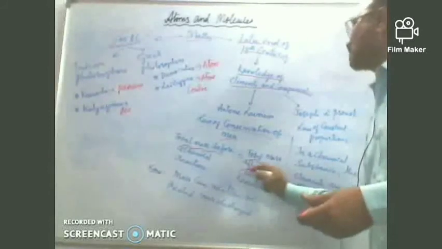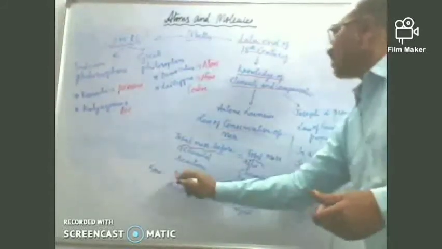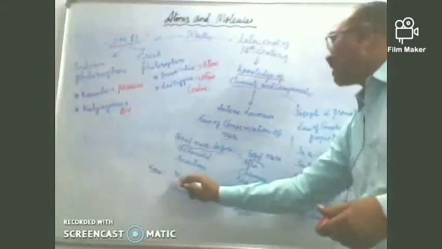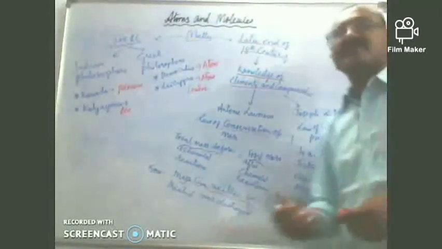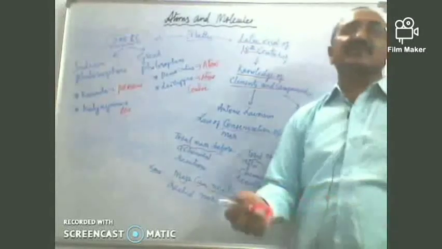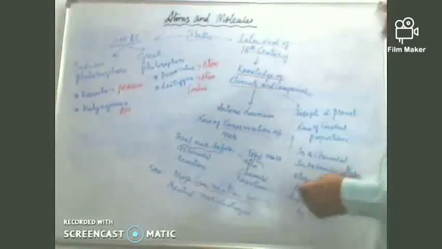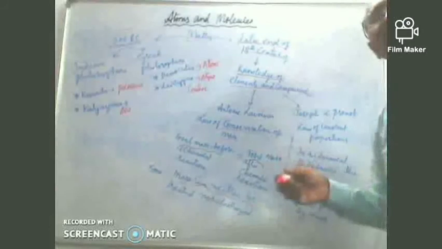Okay, children, right? And what is the law of conservation of mass? It states that mass can neither be created nor destroyed, in general, and during a chemical reaction also it is the same thing. The next one, we have Joseph Louis Proust along with Antoine Lavoisier.